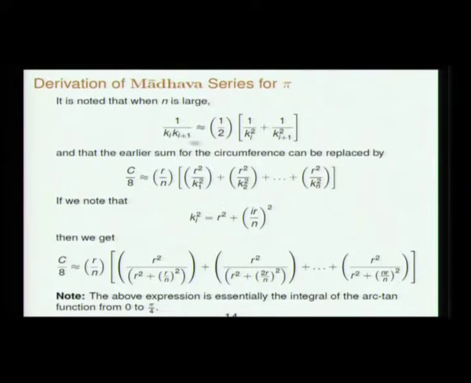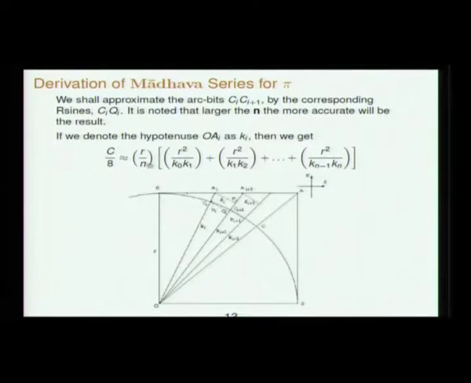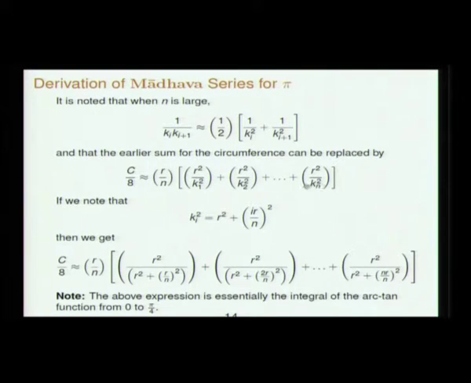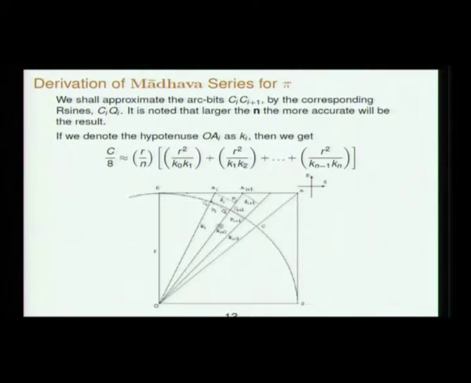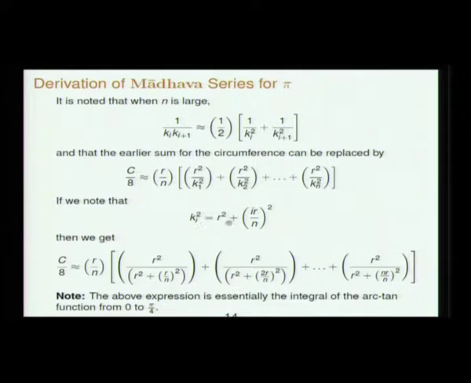So next, when n is very large, these Ki's are very close by. This is argued out also, and so the earlier sum is replaced by this sum, and actually their difference is shown to be negligible when n is fairly large. And now the next step is to realize from geometry that each of these Karnas squared is actually EAI squared plus EO squared, and EAI is obtained after the I arc bits are over. Therefore EAI is I times r by n, OE is of course r itself, and therefore Ki squared is r squared plus (Ir by n) squared, and you have obtained this expression.